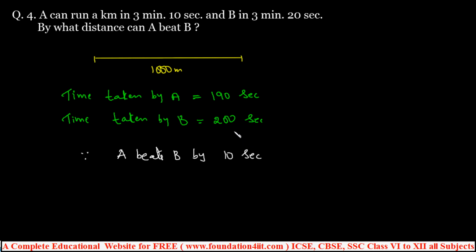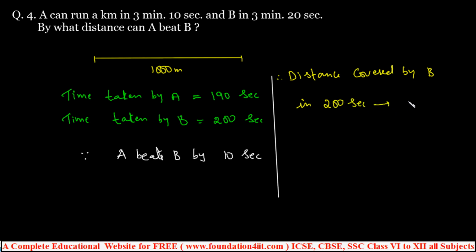Distance covered by B in 200 seconds is 1000 meters, right? B, time taken 200 seconds. Let us see the distance. That is what you have to find out: the distance by which A can beat B. So the distance covered by B in 200 seconds is the same 1000 meters.